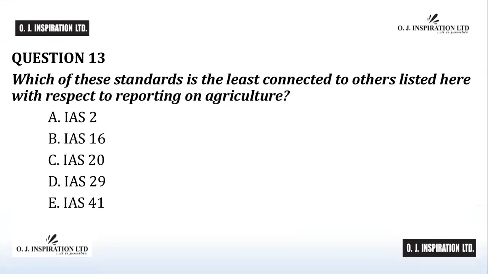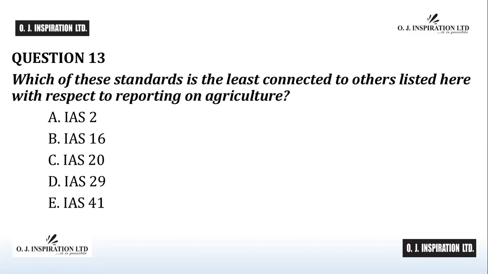Question number 13. The answer to question number 13 is D, IAS 29. IAS 29 is titled Financial Reporting in Hyperinflationary Economies. It deals with changes in general price level and how they affect the reporting of items of financial statements in hyperinflationary economies. IAS 29 does not connect directly to the input or process or output of agricultural activity.